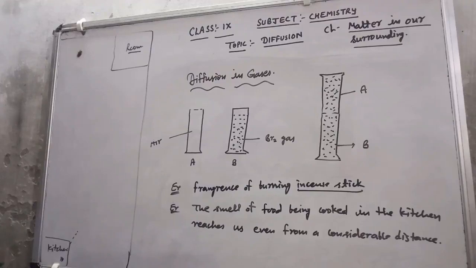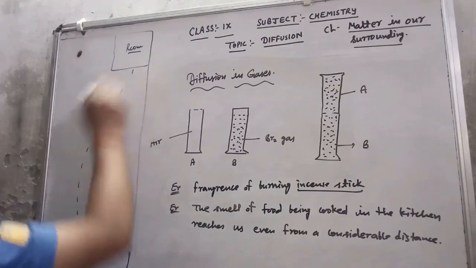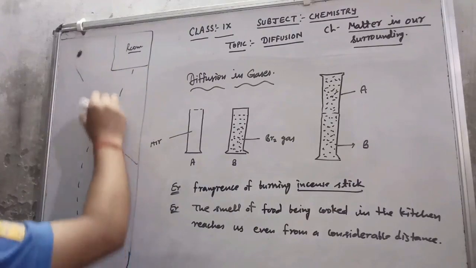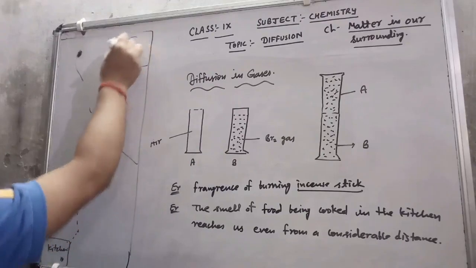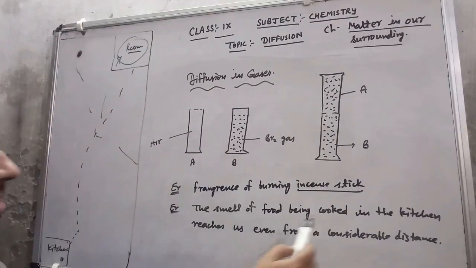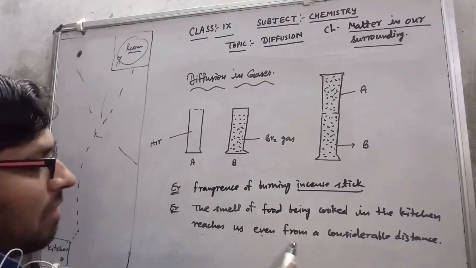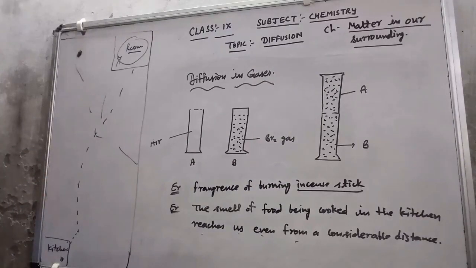So with the help of these particles, the fragrance of the cooked food reaches every corner of the room, meaning a considerable distance. That is what is being said: the smell of food cooked in the kitchen reaches us even from a considerable distance. How is it possible?